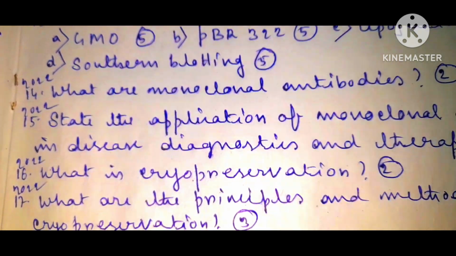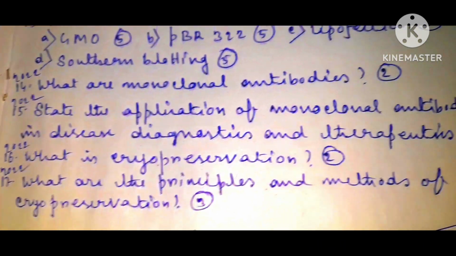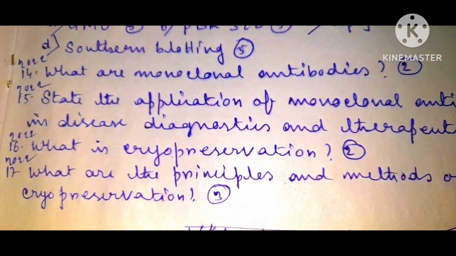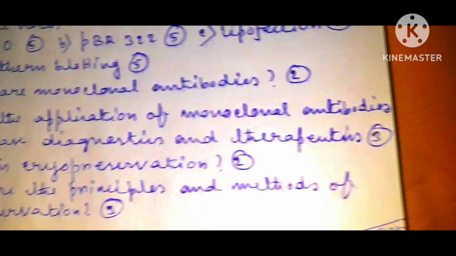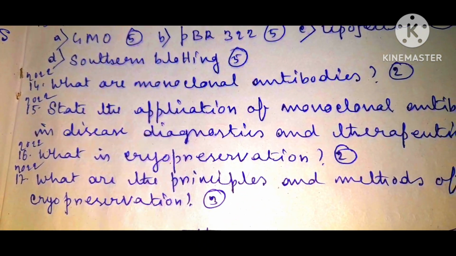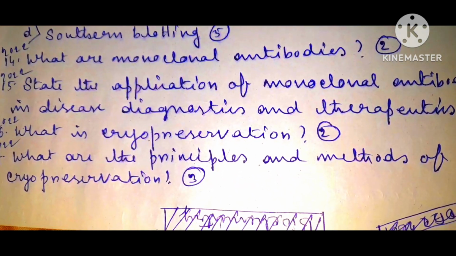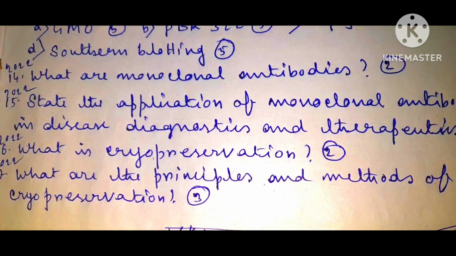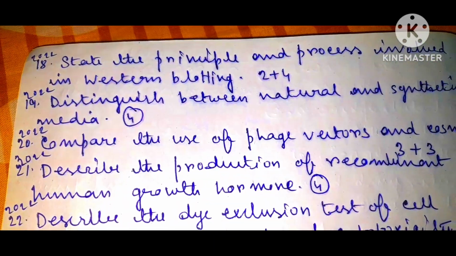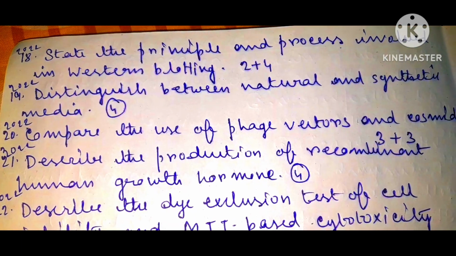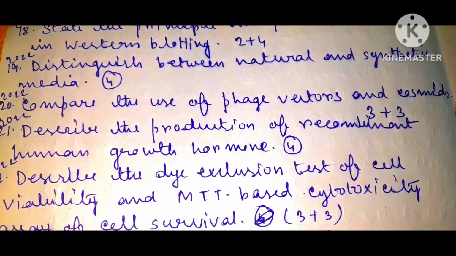What are monoclonal antibodies carrying 2 marks? State the application of monoclonal antibodies in disease diagnostics and therapeutics carrying 3 marks. What is cryopreservation carrying 2 marks? What are the principles and methods of cryopreservation carrying 3 marks? Next question. State the principle and process involved in Western blotting, 2 plus 4.